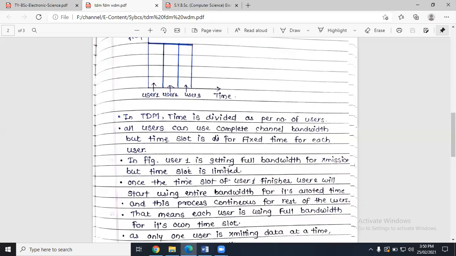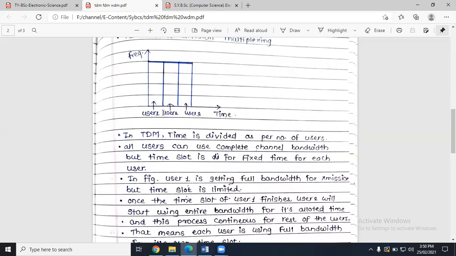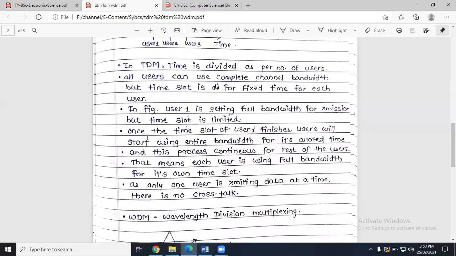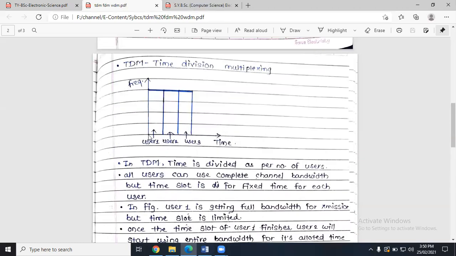So the time slot is fixed for each user. In the figure, user 1 is getting full bandwidth for transmission, but the time slot is limited. Here you can see user 1 is using full bandwidth, right? But the time period is limited. User 1 cannot use the entire time period. Correct. Once the time slot of user 1 finishes, user 2 will start using the entire bandwidth for its allotted time.